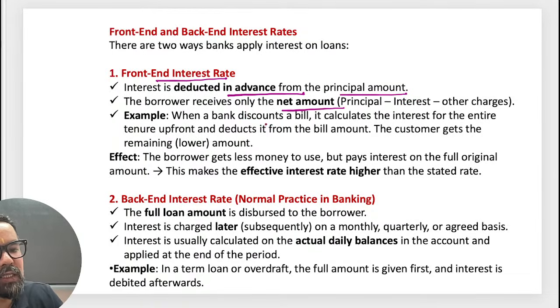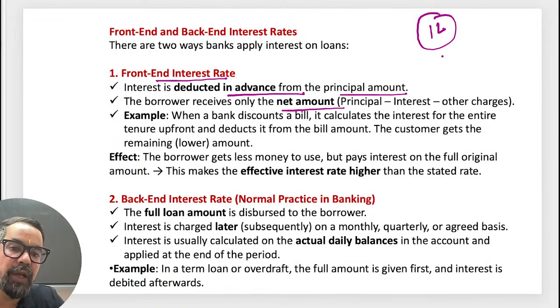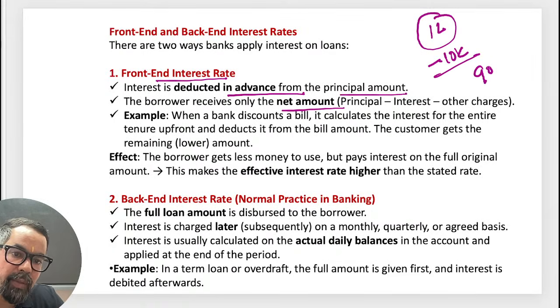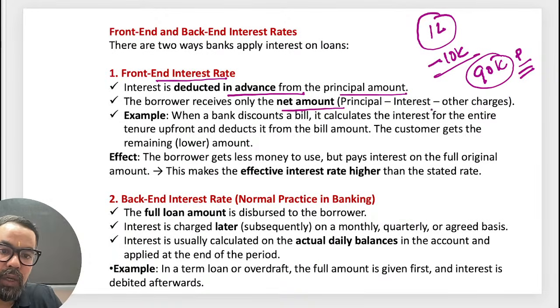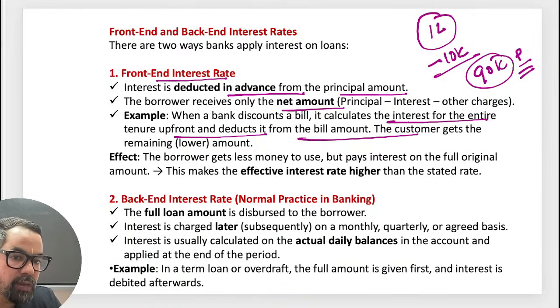Basically, what is happening in this case is that, let's say a customer took a personal loan of 1 lakh, mostly digital lenders do so. The interest is, suppose, 10,000 on this. So what they'll do, they'll disburse only 90,000. So they are deducting this. When a bank discounts a bill, they calculate the interest for the entire amount upfront, deduct it from the bill amount, and the customer gets the remaining lower amount.